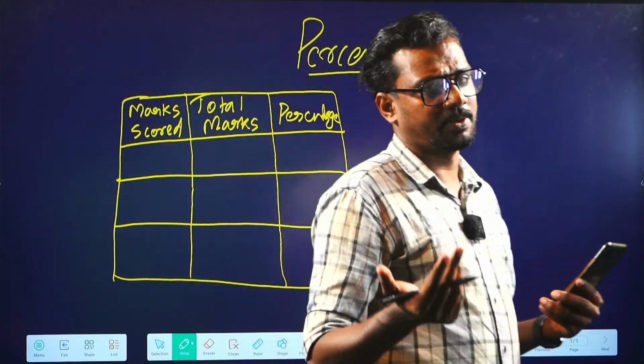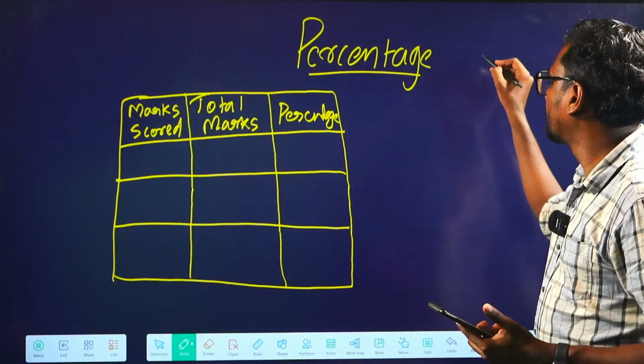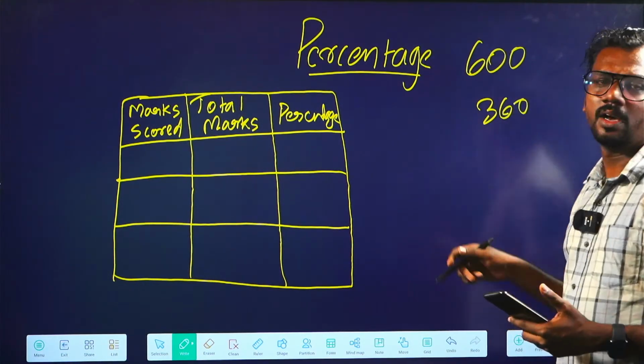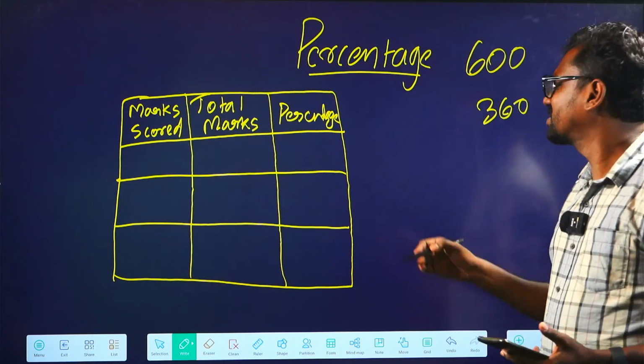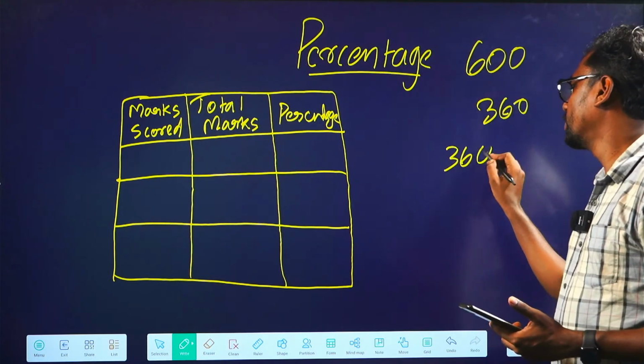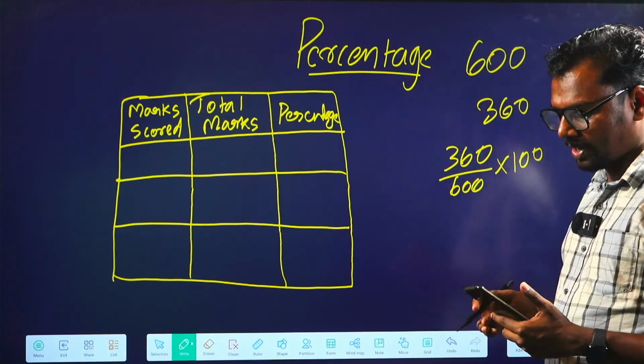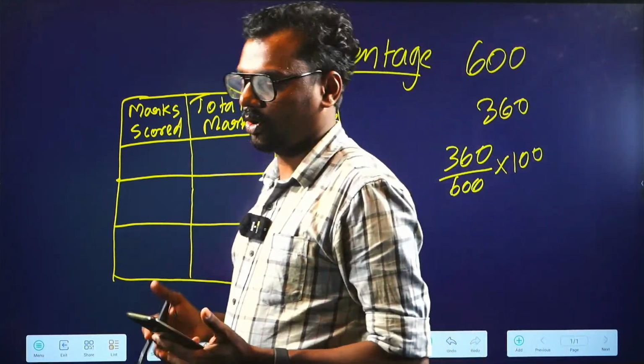Normally we know how to find percentage, because for example, if you have 600 marks in an exam and your score is 360, how to find what's the percentage of marks? It's easy. We'll be doing 360 by 600 into 100. So this is the basic way in which we will be finding the percentage. I hope you know all of that.